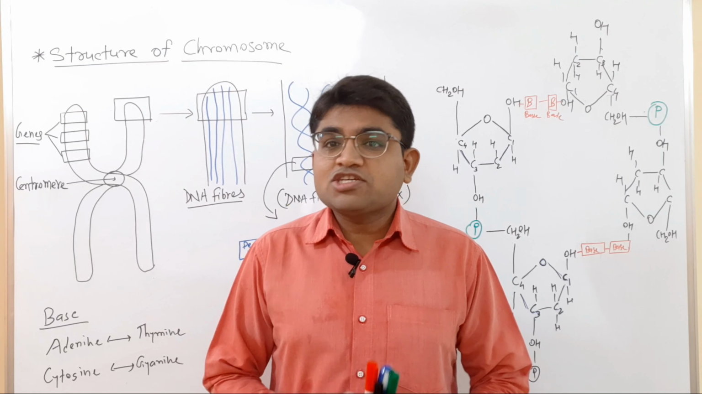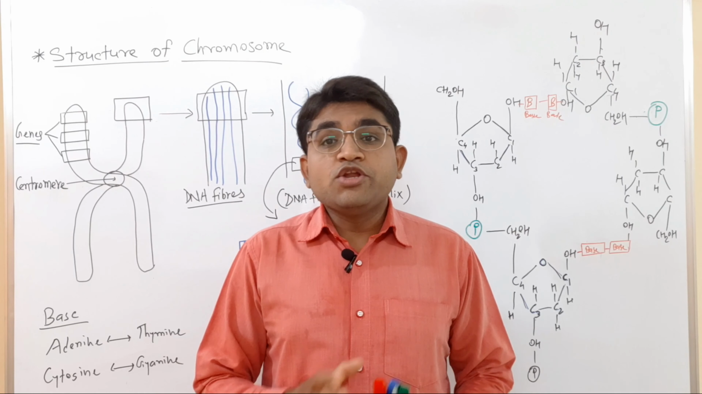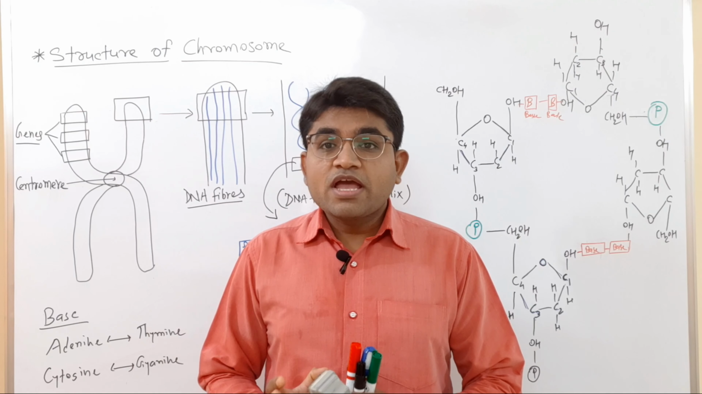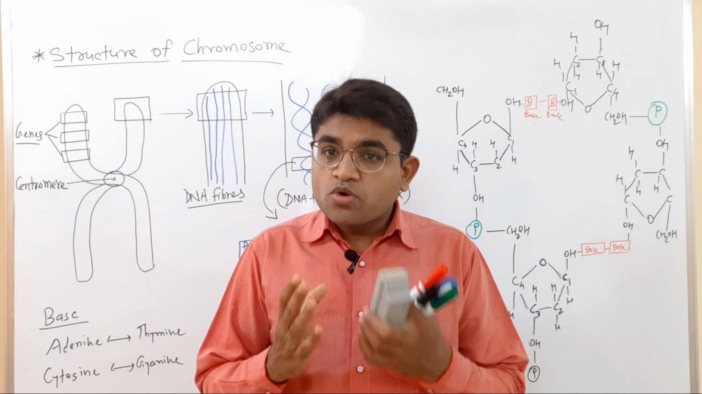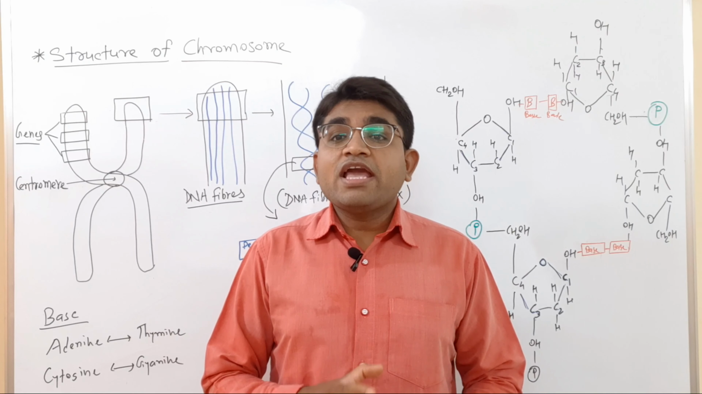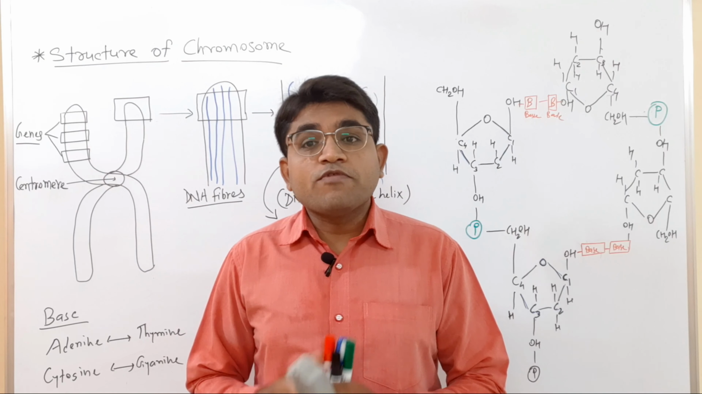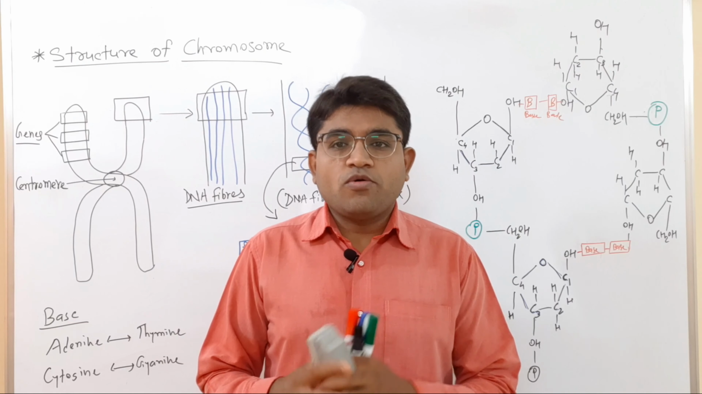So what is the definition of the chromosome? The thread-like structure made up of nucleic acid and protein, which is present in the nucleus of almost all the species, and having genetic information in the form of genes, is known as a chromosome.